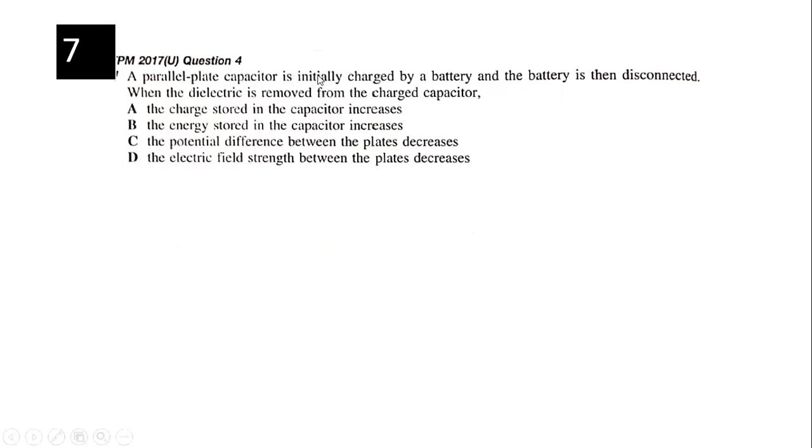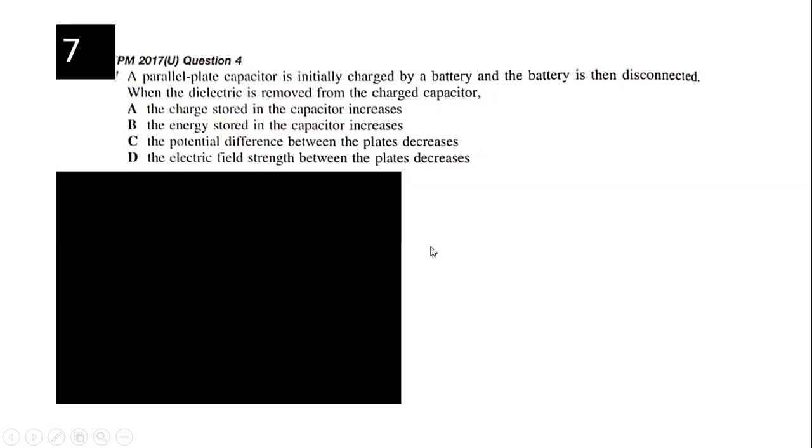A parallel plate capacitor is initially charged by a battery, and the battery is then disconnected when the dielectric is removed from the charged capacitor. Okay, the key is the parallel plate capacitor is initially charged by a battery, and the battery is removed. So keep that in mind, battery is removed, so the charge is constant. When the dielectric is removed, the charge stored in the capacitor is increased. Charge stored is constant. That's a key important thing you must remember.